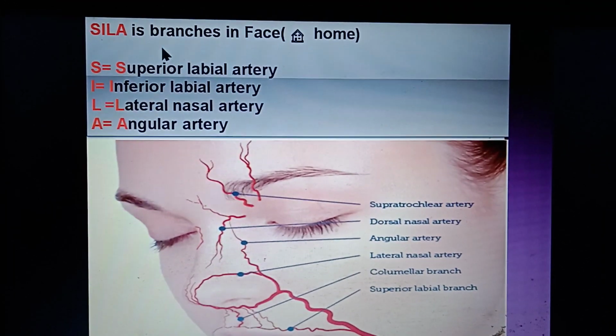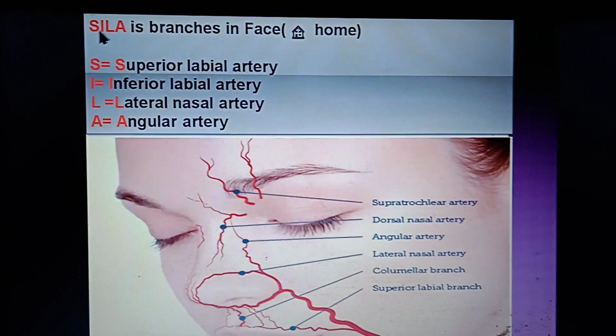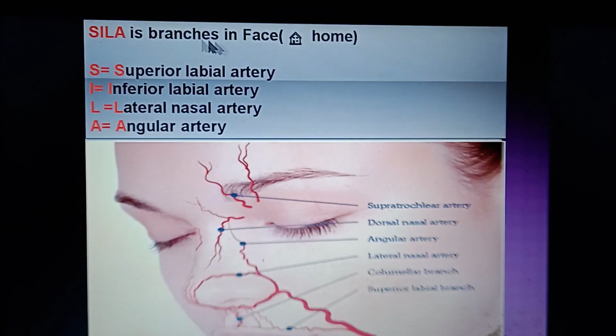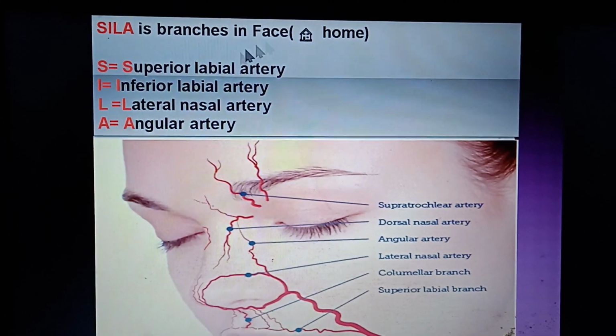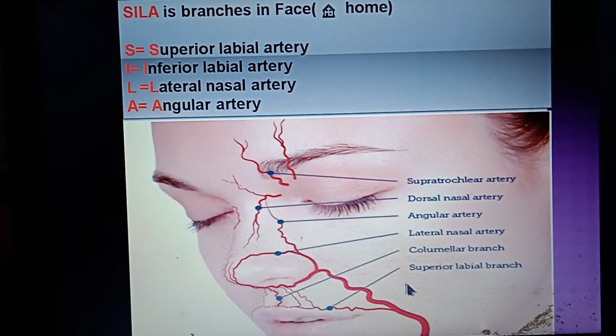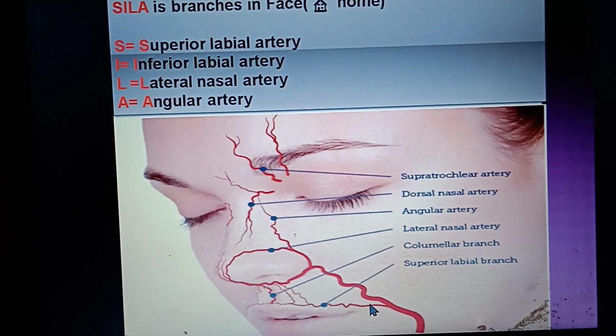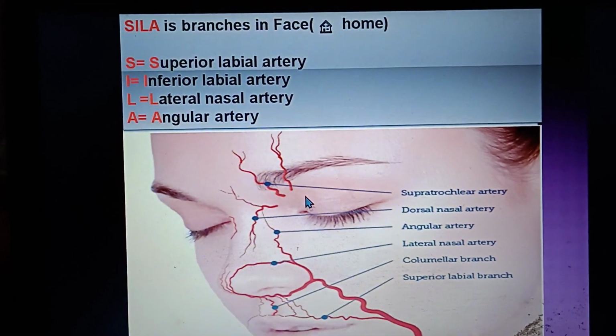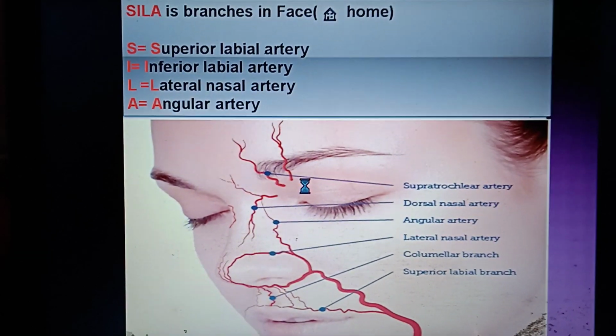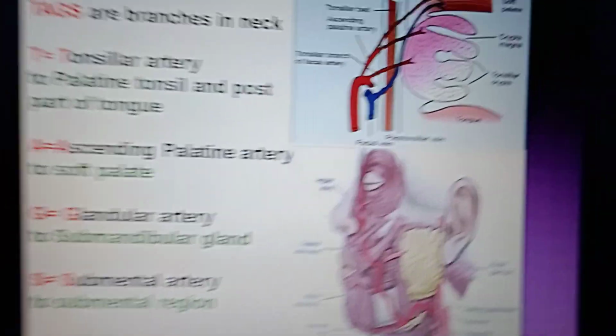Now father reached to his daughter, that is Sila. Sila is nothing but the branches in face. S stands for superior labial artery. This one is superior labial artery. Here inferior labial artery is not shown, but here it is clearly shown.